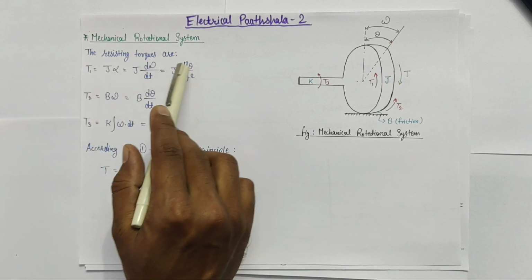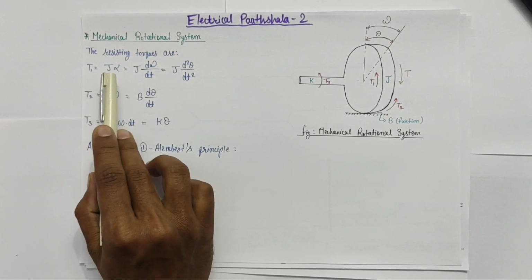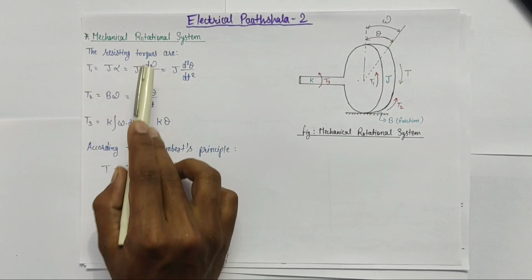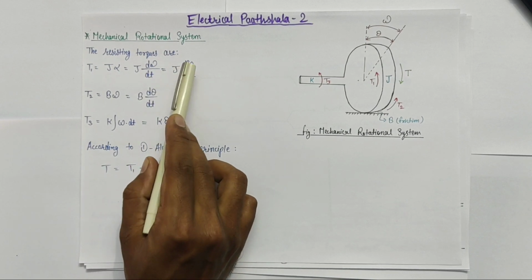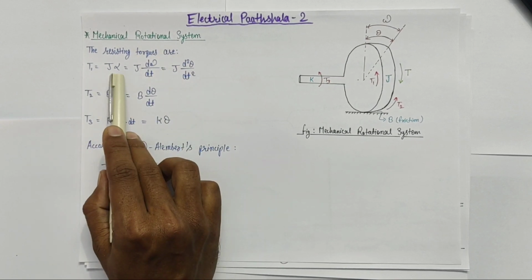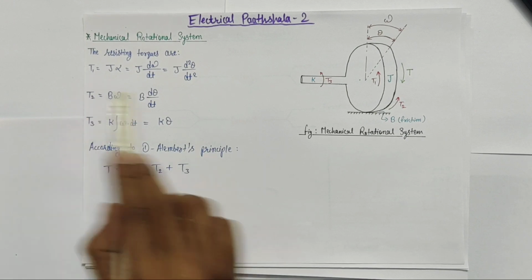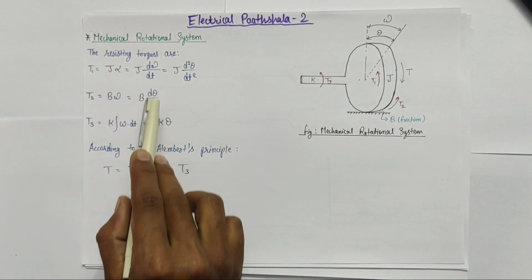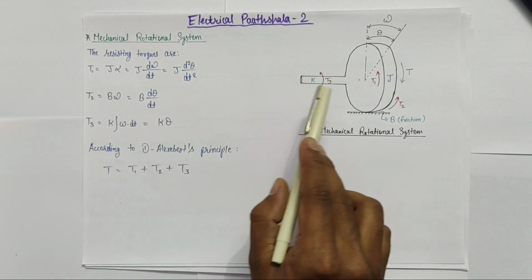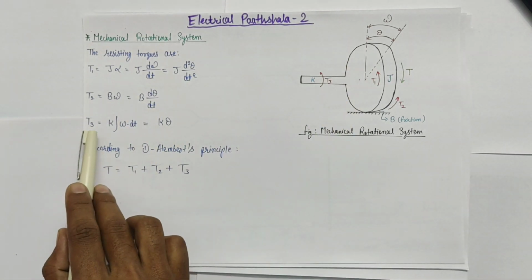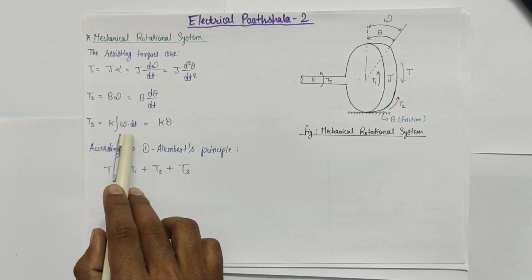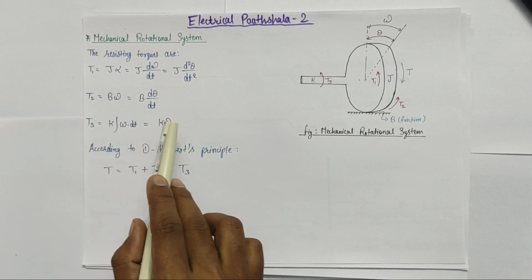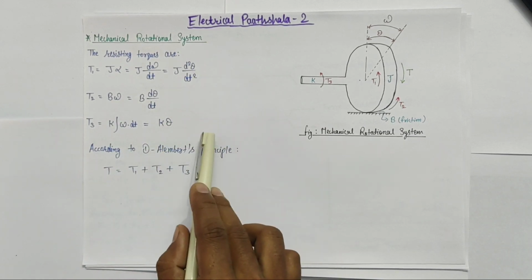So the resisting torques are given by T1 = J × α, or J × dω/dt, or J × d²θ/dt², where α is the angular acceleration. Resisting torque T2, which is due to the friction, will be given by T2 = B × ω, or B × dθ/dt. T3, which is due to the stiffness of this body, will be given by T3 = K × ∫ω dt = K × θ. So these are the three resisting torques.